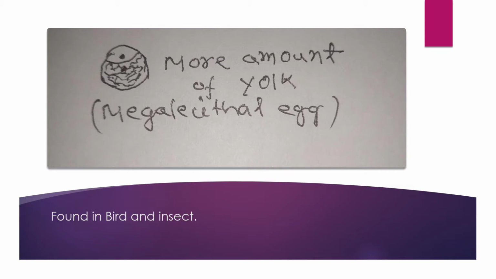Fourth kind of egg is megalecithal or macrolecithal egg, with more amount of yolk, बेसी परिमाण रो yolk थाए, which is found in case of birds and insect. Because birds and insects, they grow the child, they grow the baby in the egg. In case of bird, and in insect there are so many larval stages. From the egg larva comes out, so they need more food, so there is more yolk.